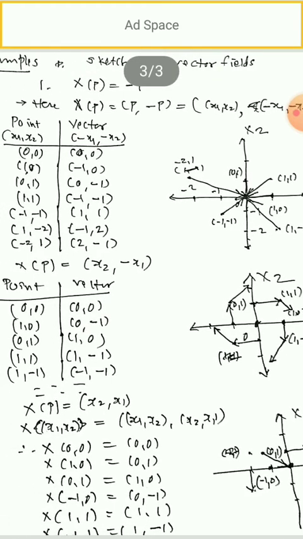You take a few more points so that a pattern will appear. See, all the vectors are going towards the origin. All the vectors, because the definition itself suggests this. Now,